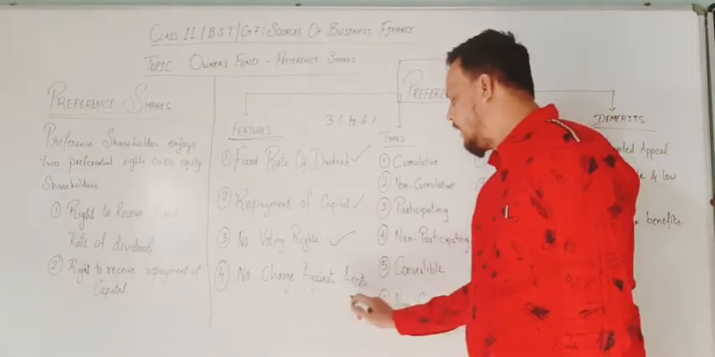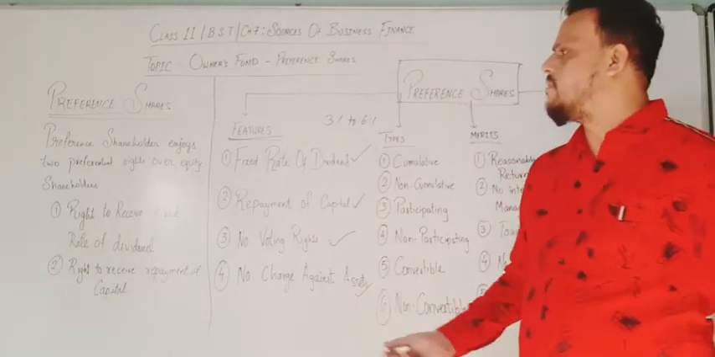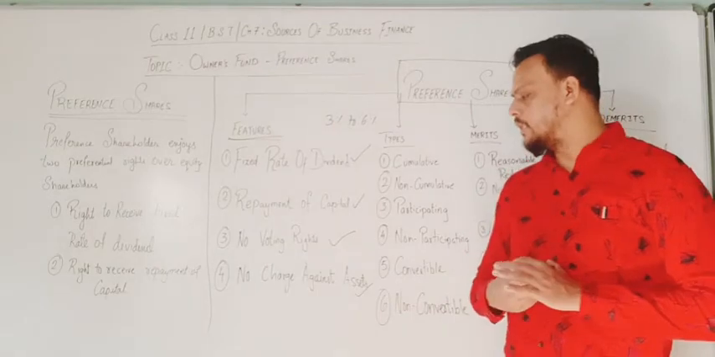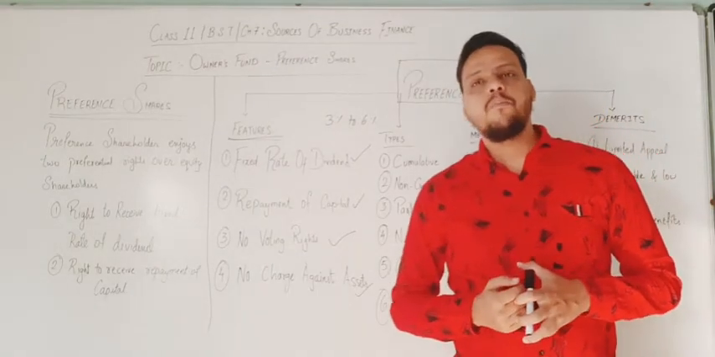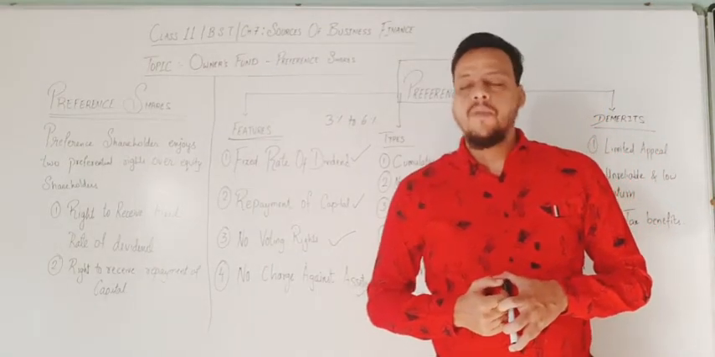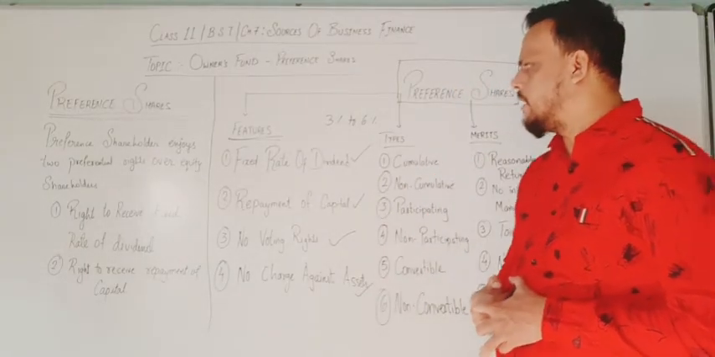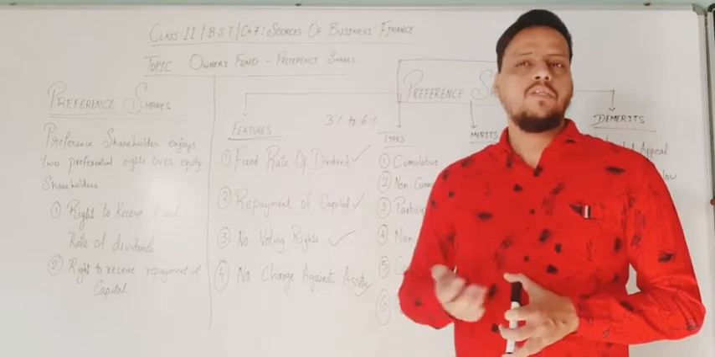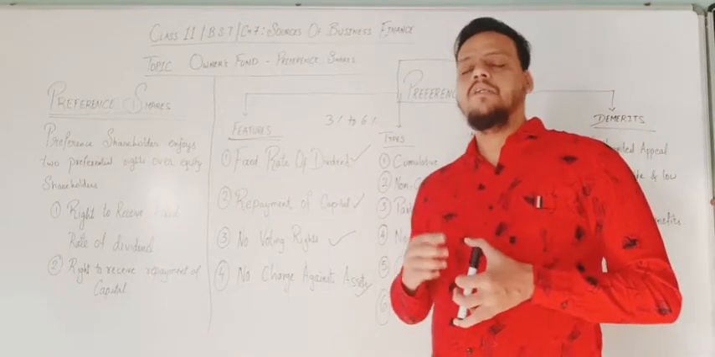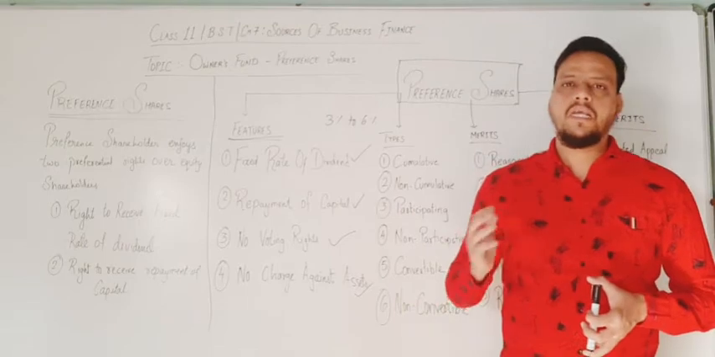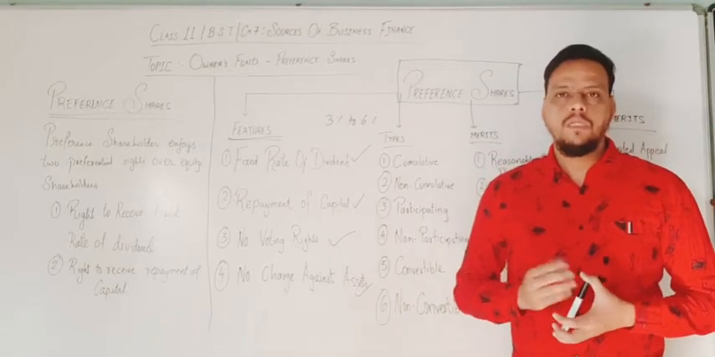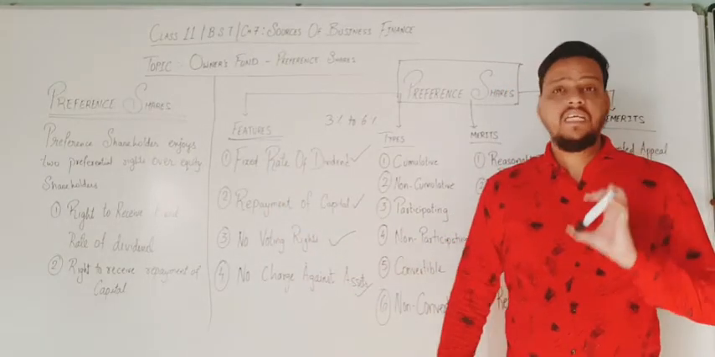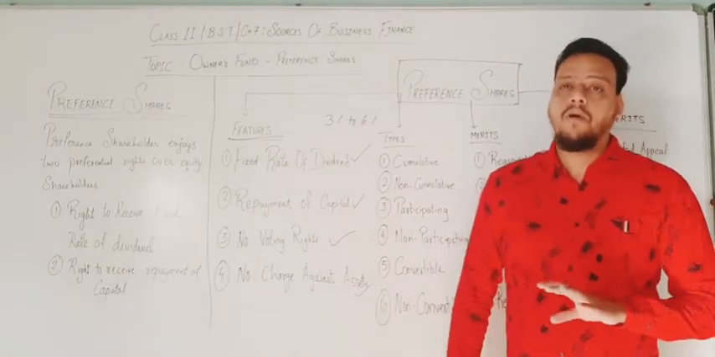Now, no charge against assets. As we studied for equity also, the same concept applies here: no charge against assets, because assets are the property of the organization. If the company makes losses, or the company cannot refund money when preference shareholders demand it, the company cannot give an asset as repayment. Ultimately, preference shareholders do not take any assets in place of money.